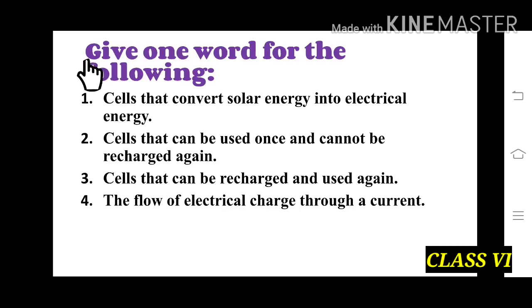Give one word for the following. First, a cell that converts solar energy into electrical energy. Second, cells that can be used once and cannot be recharged again. Third, a cell that can be recharged and used again. Fourth, the flow of electrical charge through a conductor.